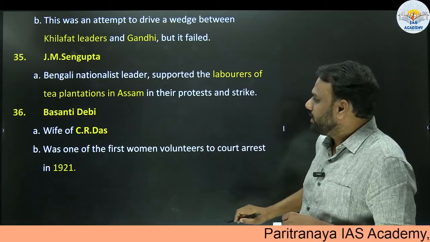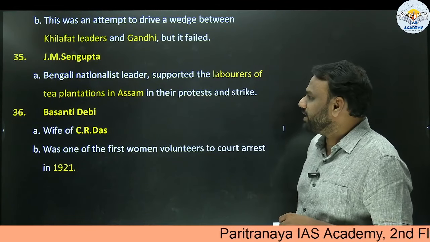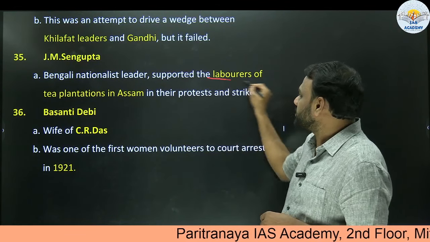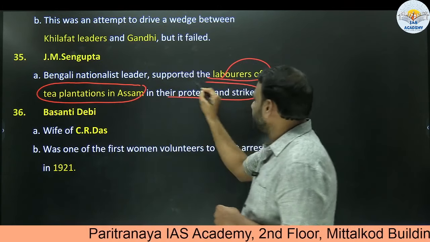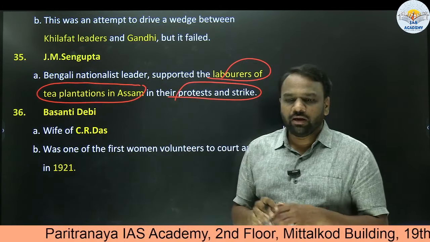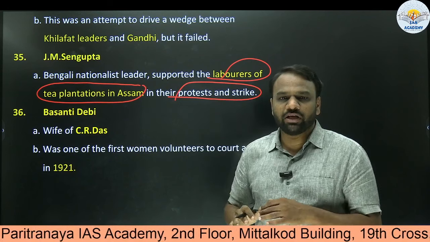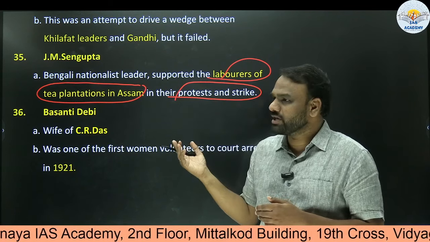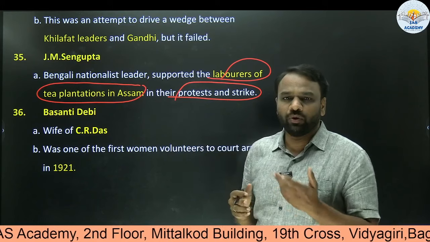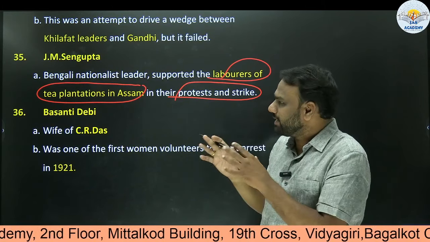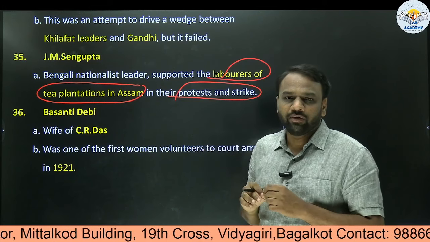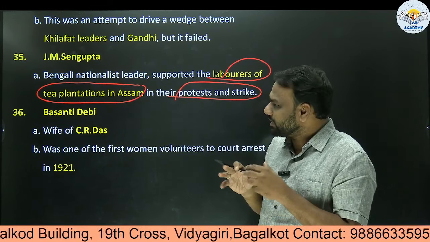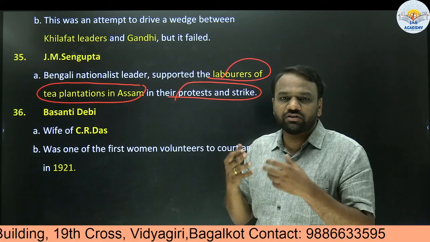Next, James Sengupta, Bengali nationalist leader, supported the laborers of tea plantations in Assam in their protest strike. So here plantation workers, Indians, were protesting against the plantation owners, who were Britishers. They were demanding their rights. So here James Sengupta took the lead, and the needs of the tea plantations were aligned with the needs of the non-cooperation.